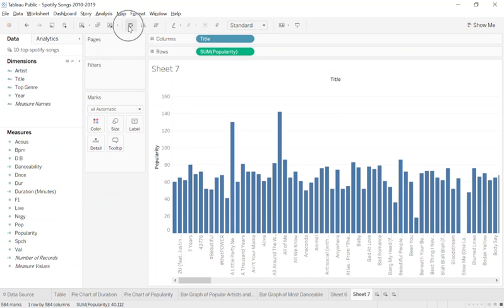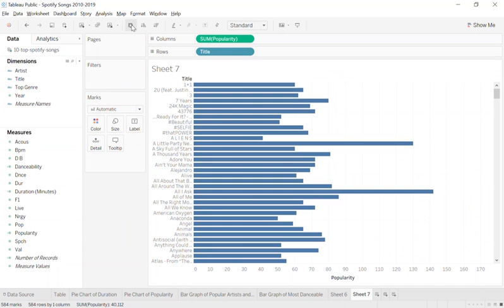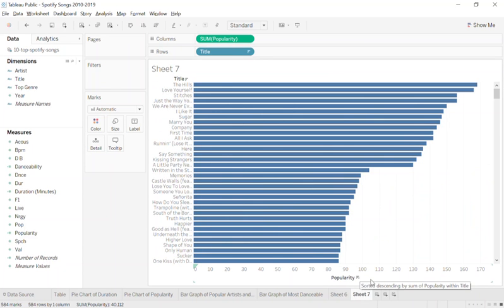So what is a good measure you have found so far that is fun to analyze in the data? I like popularity. Okay, gonna select that. We still need a dimension. What's a good dimension? Maybe title or artist. Maybe top genre. And maybe year. Just pick. Top genre. Okay, top genre.